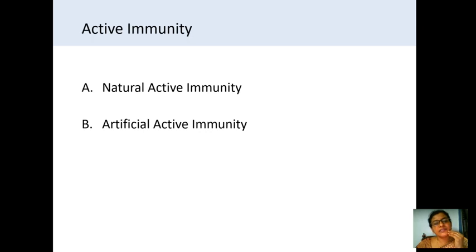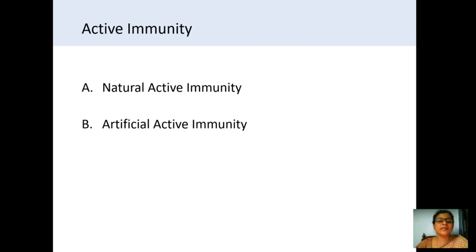Next, what is artificial active immunity? Artificial active immunity is resistance induced by the vaccines. The vaccines are the preparations of live or killed microorganisms, and when they are given to a person, they cause the activation of the immune response in the person.